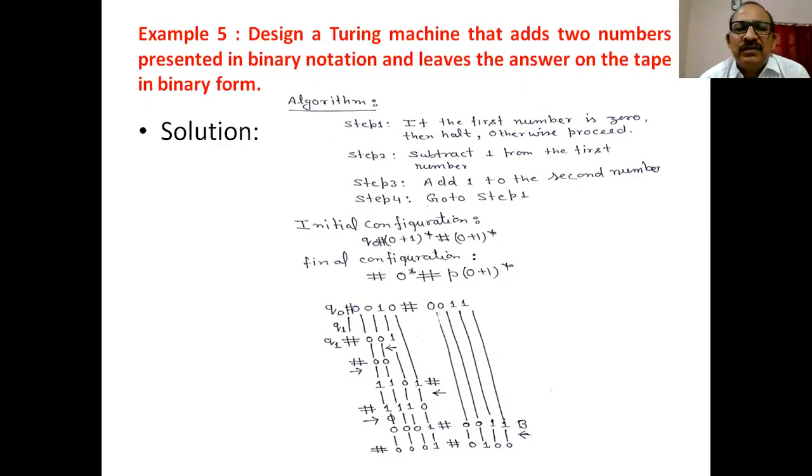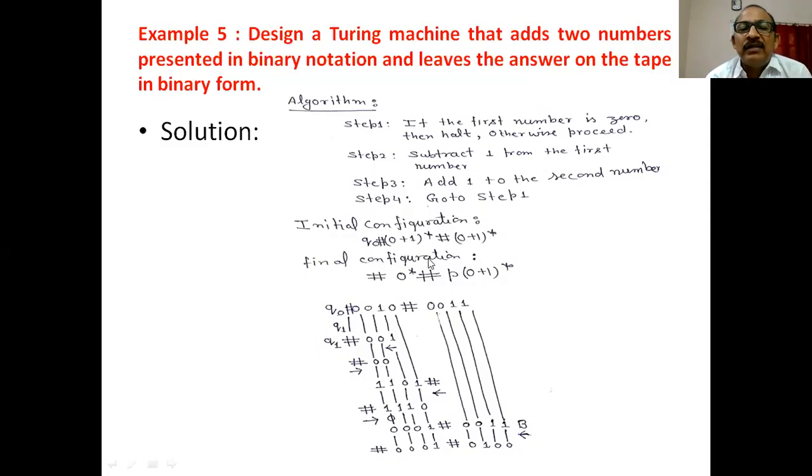Now how will we represent the initial configuration? Here you can see we take this symbol and this symbol to separate the two numbers. Choose 0 followed by the hash symbol, 0 plus 1 star, the first number. Next hash, used as a separator, followed by the second number, 0 plus 1 star.